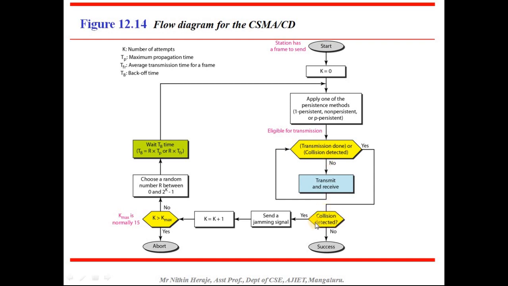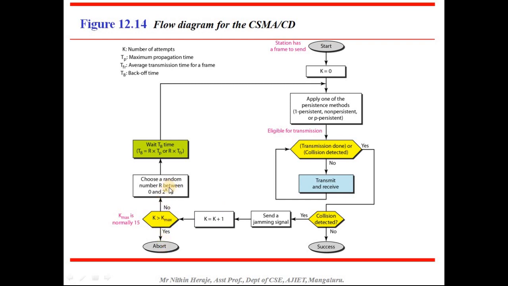In this part, if a collision is detected, the station will send a jamming signal and increment the count K by 1, and check if K is greater than K max. If yes, then abort.